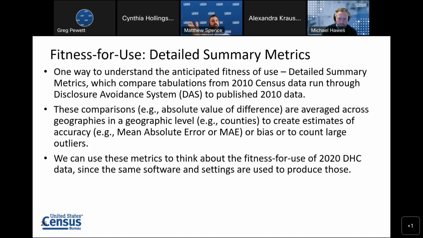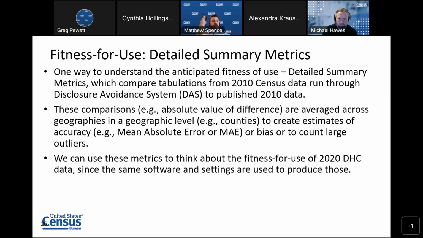So the mean absolute error for the county total population is where we line up every one of the 3,143 counties. We start with Ottawa County in Alabama, and we say, okay, what was the difference between this particular run or this particular demonstration product number and the published 2010 number? And that is for that county, the difference. And we look at all 3,143 differences, and we get an average of sort of how far off are those on average? How far off are these numbers when you're looking at the overall picture for counties for total population?